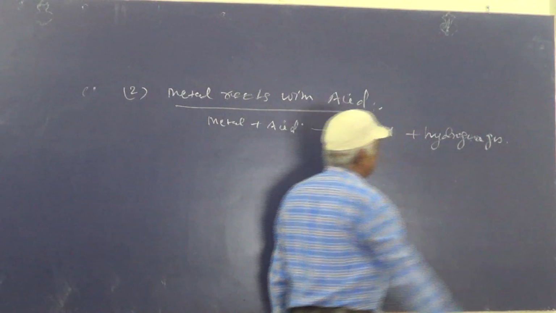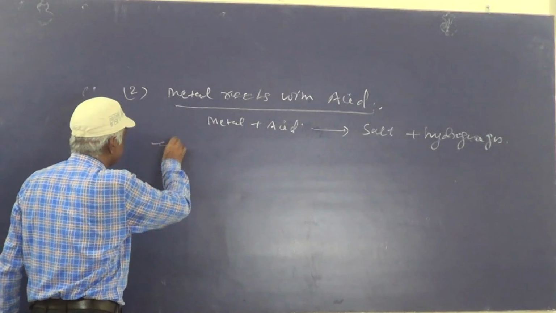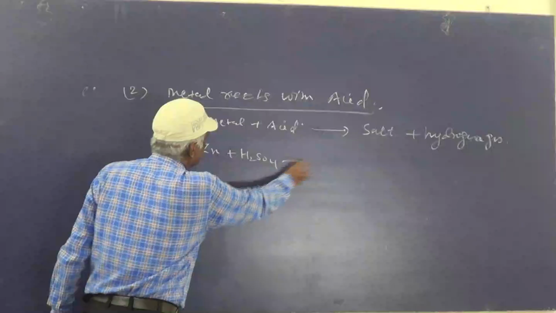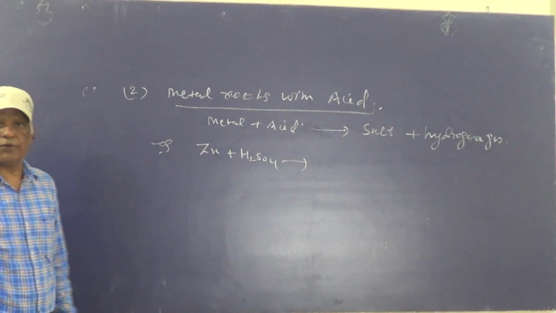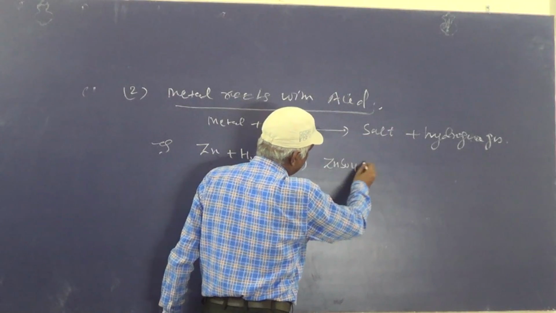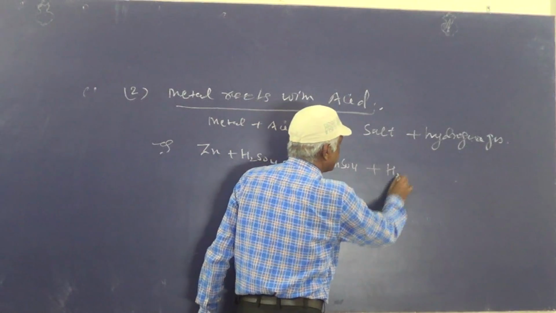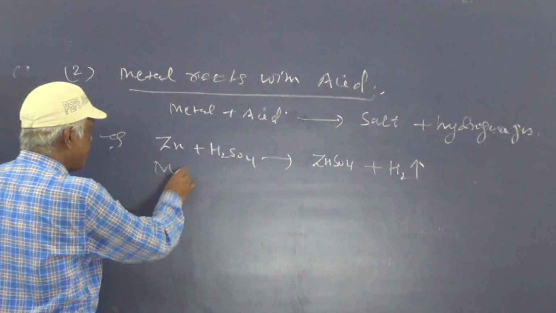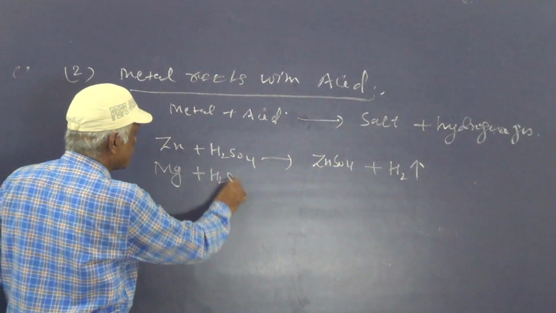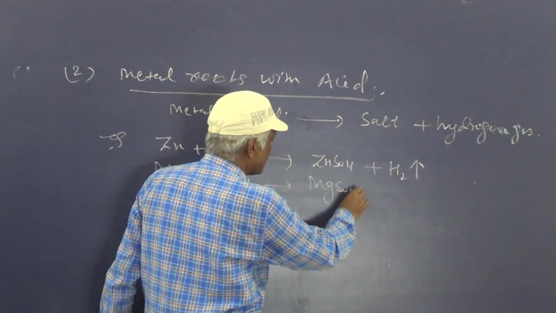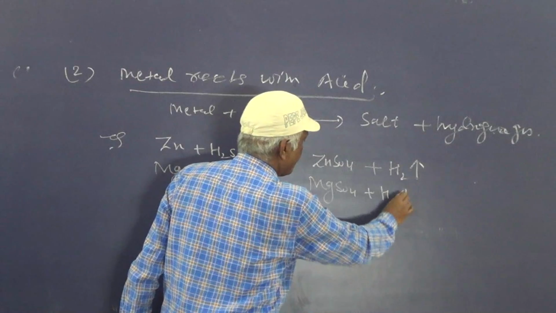Just for example, Zn plus H2SO4: zinc reacts with dilute sulfuric acid to give zinc sulfate, and hydrogen gas is evolved. Magnesium, Mg plus H2SO4 gives MgSO4 plus H2.